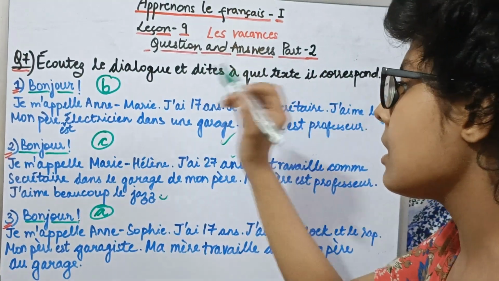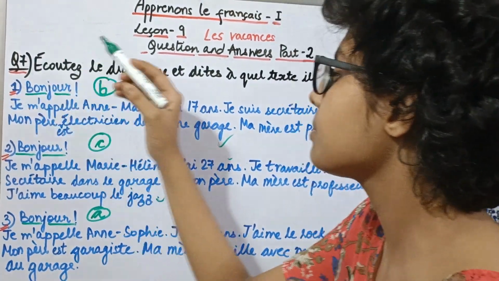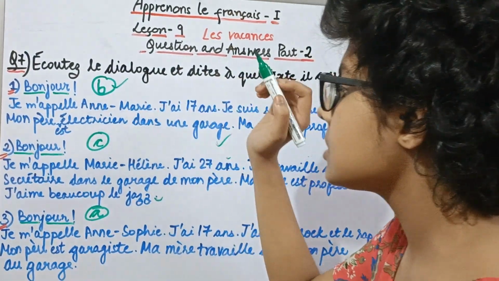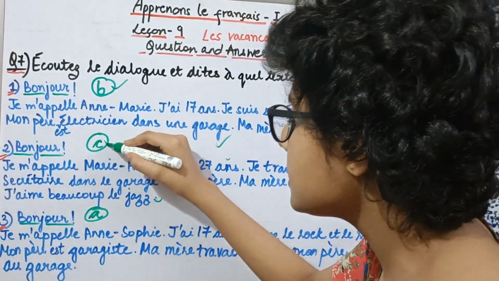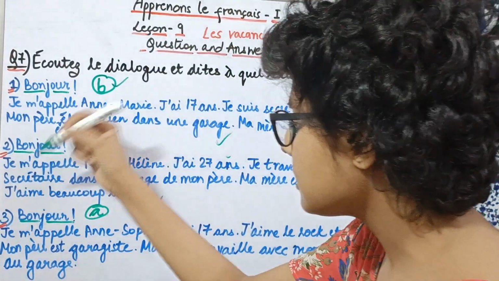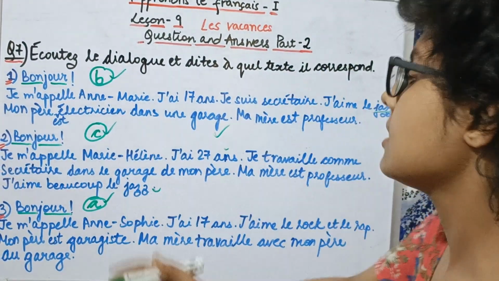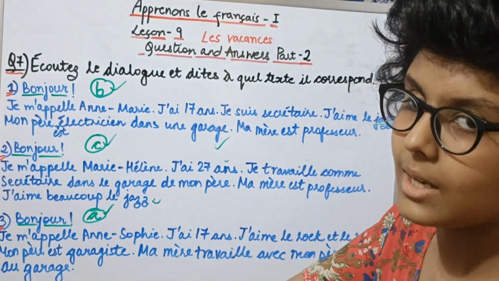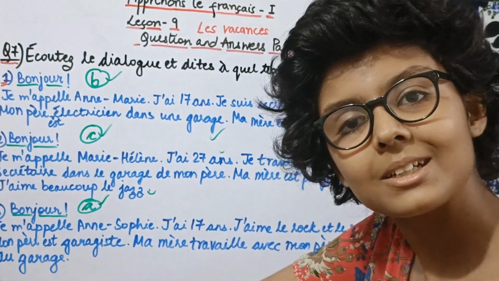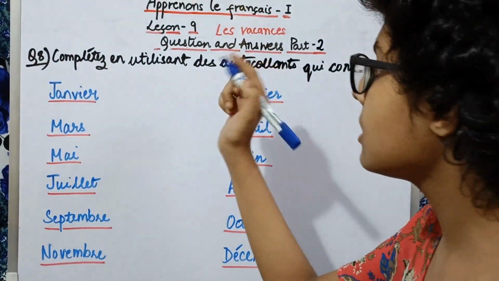So let us start reading and answering with the answers. The first part corresponds to the B sentences, and then the second part corresponds to the C sentences. Then the third part corresponds to the A part in the listening exercise. So here we have successfully completed question number 7, and now let us go on to question number 8. So here we are at question number 8, and let us start reading it.